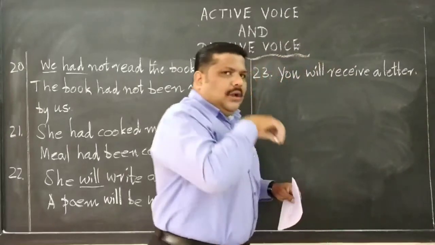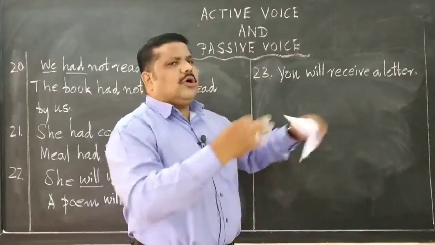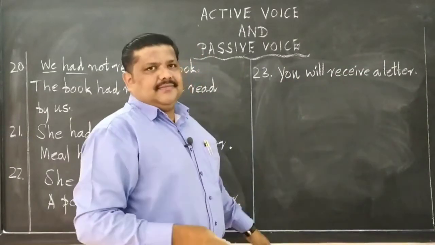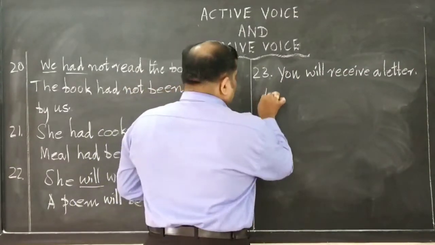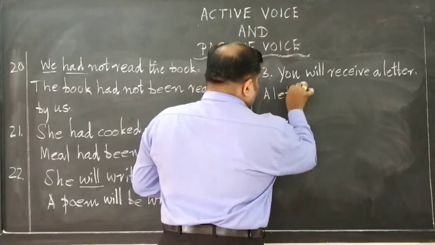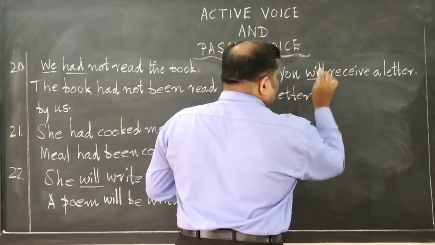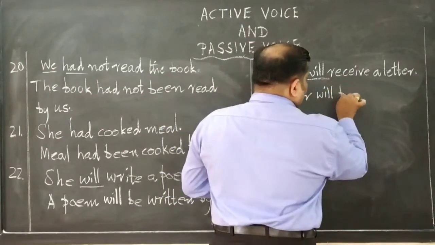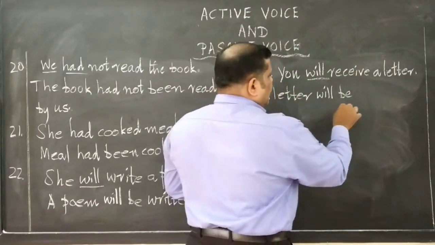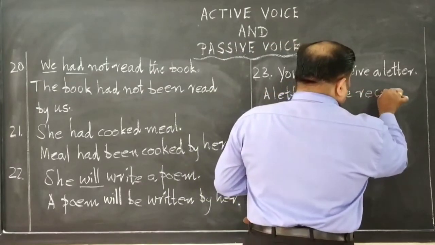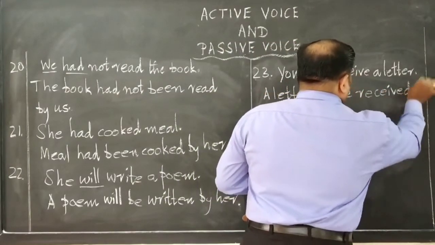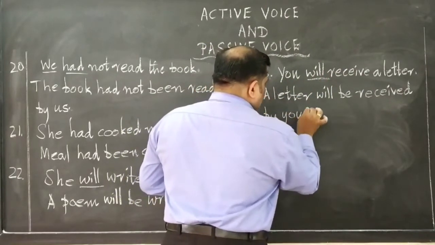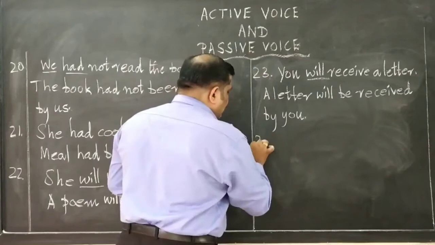See, tomorrow or day after tomorrow or next week, you will receive a letter. That is, a letter will be received by you. A letter will be received by you.